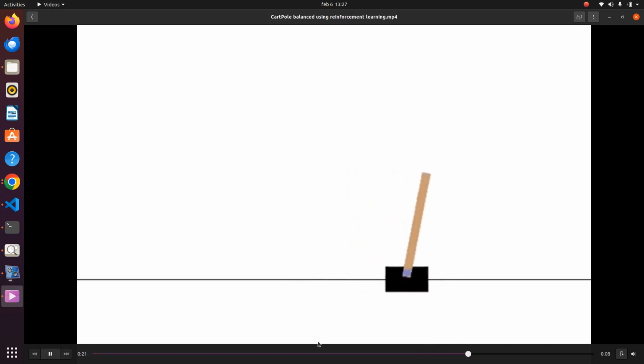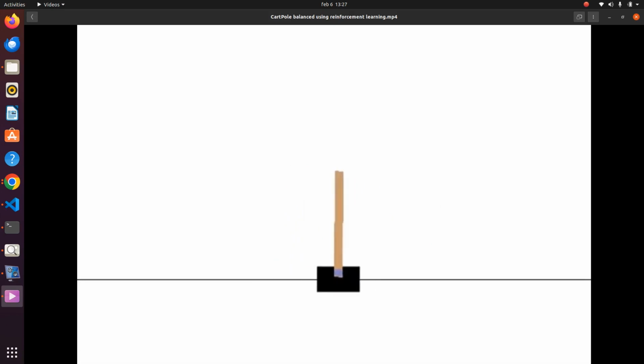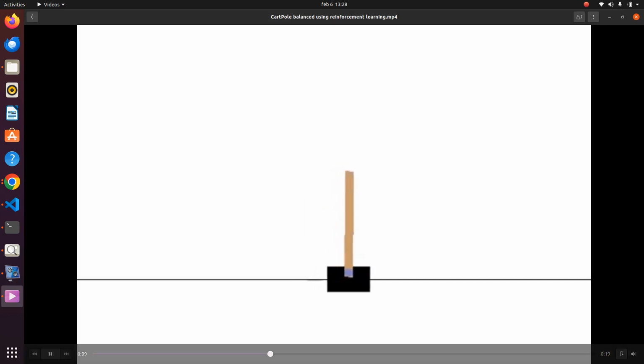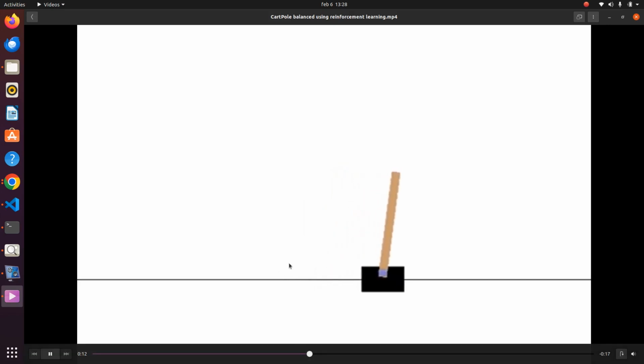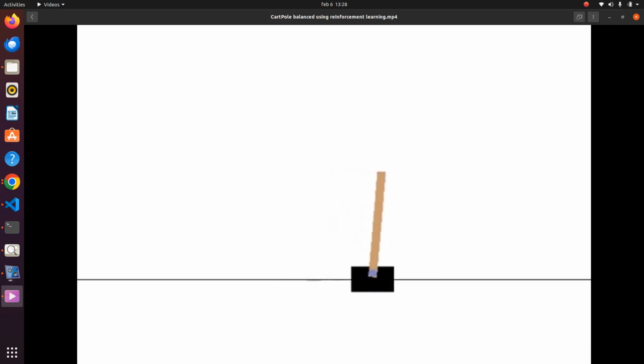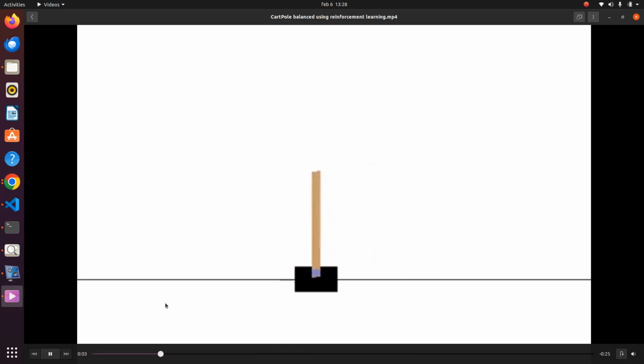Basically, the CartPole problem is about balancing your mechanism. The cart, which is highlighted in black, has a stick attached to it, and the goal is to keep the stick in a straight direction and not allow it to fall down on the left or the right-hand side, by moving itself to the left and right-hand side.